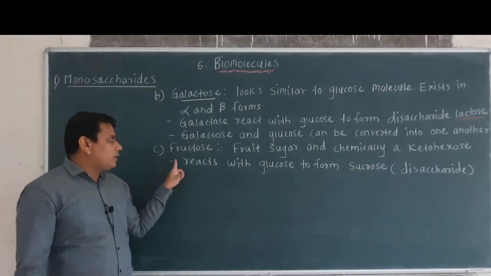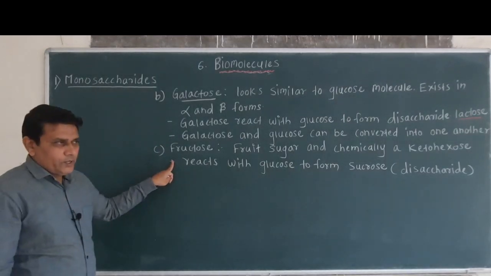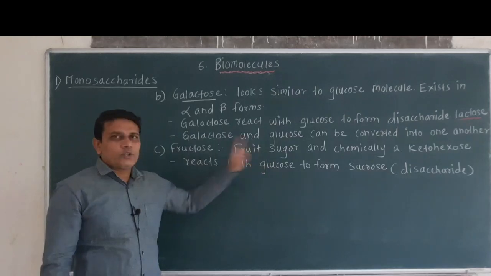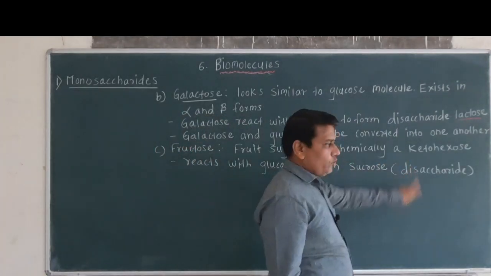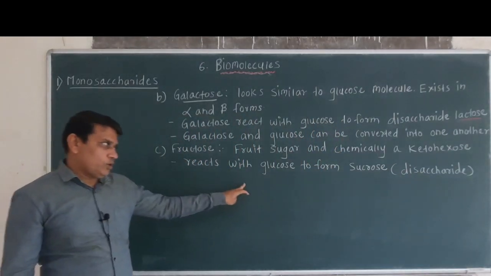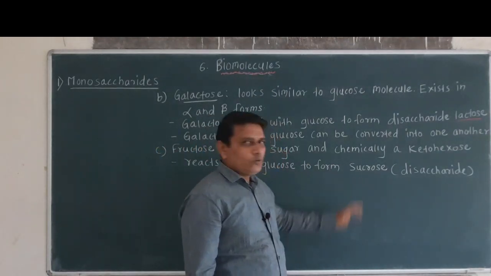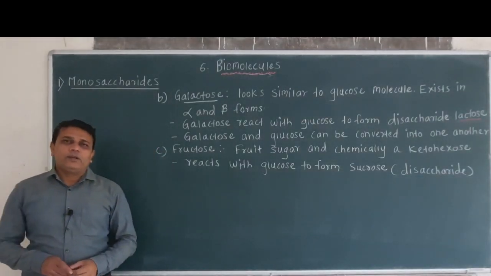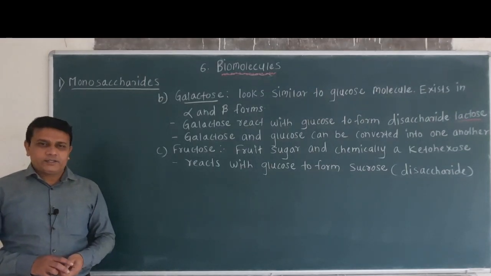Then the third type of monosaccharide is fructose. Now fructose is found in fruit, hence it is also called as fruit sugar, and it is chemically a ketohexose. Then fructose reacts with glucose to form a disaccharide called as sucrose. So here we have seen the three types of monosaccharides.